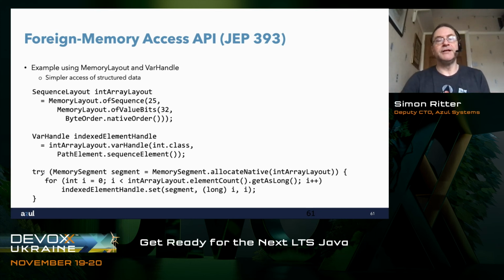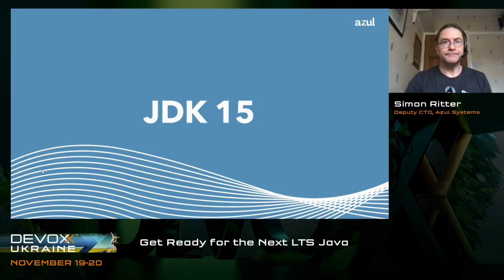So it is, I'm going to say, simpler. It's a simple way of referencing native memory, although as you can see, it's not totally straightforward and uncomplicated. There's a little bit of work to be done, but it does give you the ability to control very carefully how you want to interact with native memory. JDK 15.